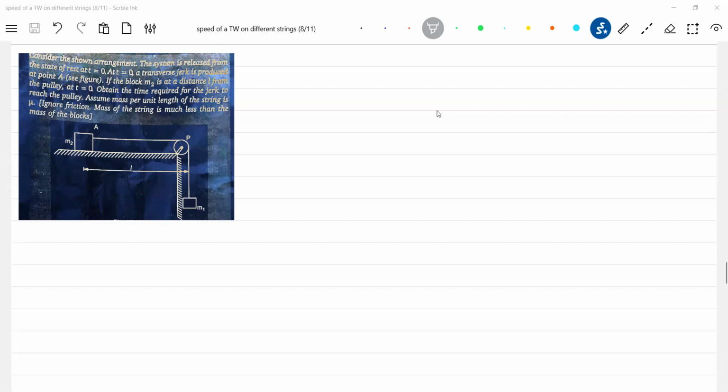Okay, now read the question. There's a block of mass M2 and we have a rope.